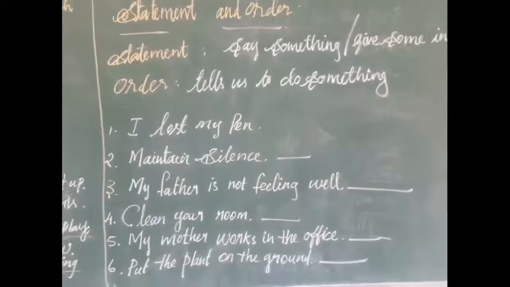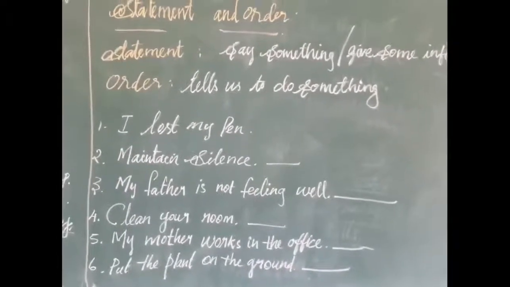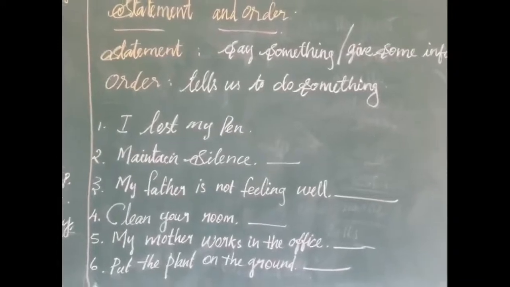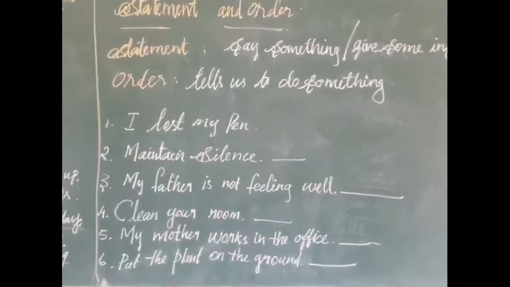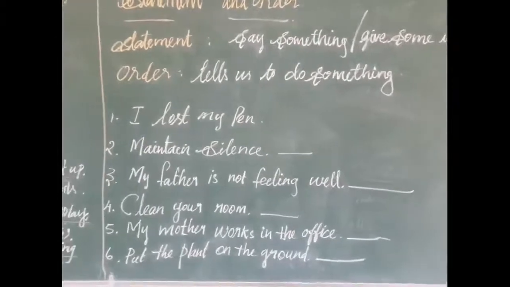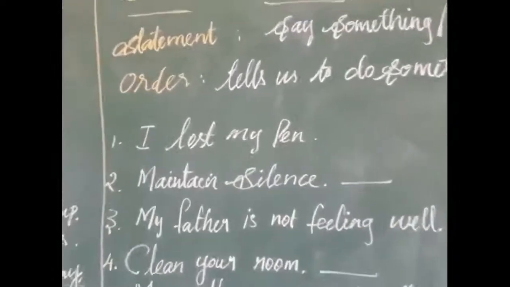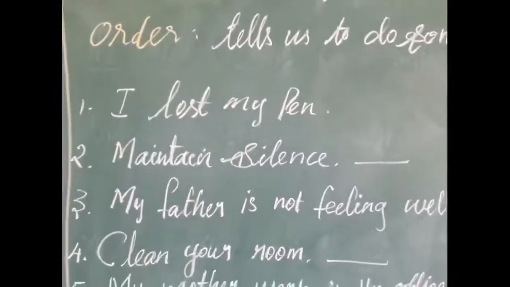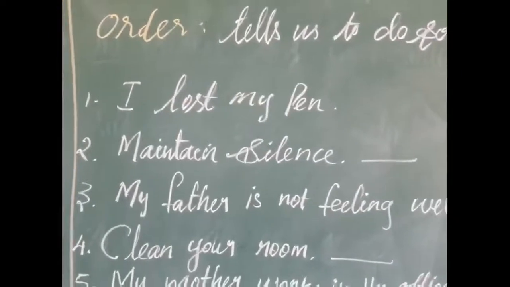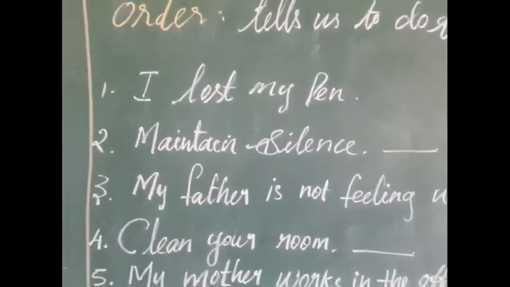Now tell me, what is a statement? A statement is a sentence. It gives us some information. An order tells us to do something. Now look at these examples. Look at the first one. I lost my pen. Here, instead of lost, you can use I missed my pen.